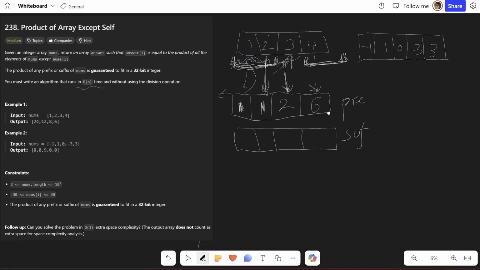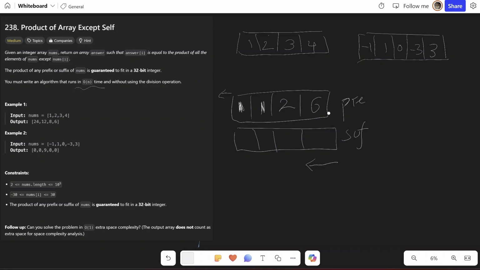And similarly for suffix, instead of moving from left to right, I just move from right to left now. So let me just clear the board a bit. Okay. This is the prefix array we constructed. Now for the suffix array, I'll have 1 in the rightmost place because there are no numbers on the right of 4. So there's no sense in having any other number there. And for the second index, I'll just multiply 4 and 1. So this will be 4.